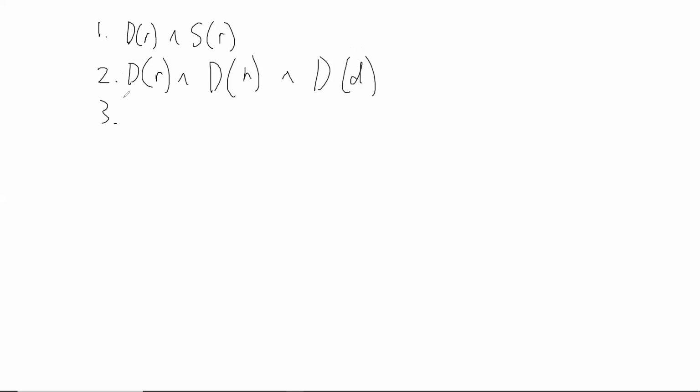Number 3, Shane is larger than Rave, and Daisy is larger than Shane. So this is a first case of a two-place predicate. This particular question is fairly easy to do. Shane is larger than Rave, and Daisy is larger than Shane. I have Shane is larger than Rave, and Daisy is larger than Shane.